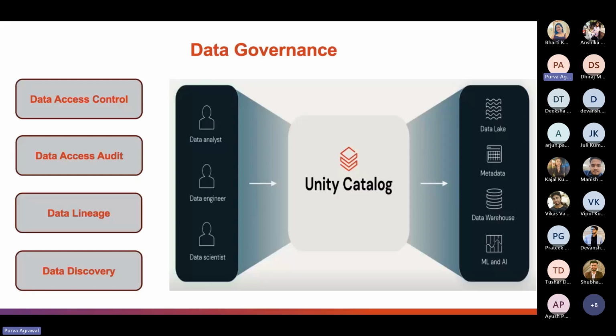When we talk about data governance, we can generally divide the discussion into four main areas, which are data access control, data access audit, data lineage, and data discovery. Let's discuss all four of them separately. First is data access control.